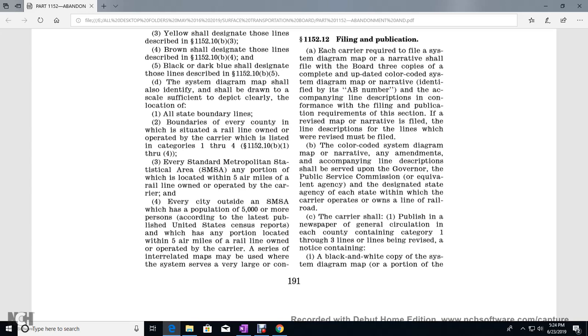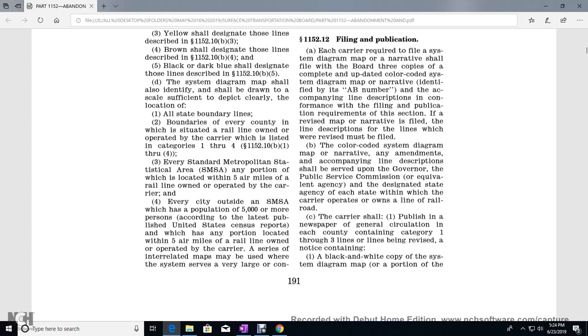If the revised map and narrative is filed with the line description, the revised map must be filed. The color-coded system diagram map of the narrative, with the accompanying line description, shall be served on the governor and the public service commission, or the equivalent agency designated by each state in which the carrier operates or owns a line. The railroad carrier shall also publish in a newspaper of general circulation in each of the counties containing